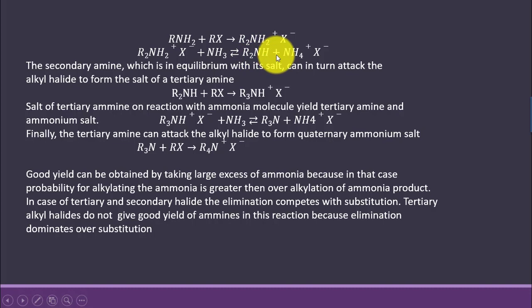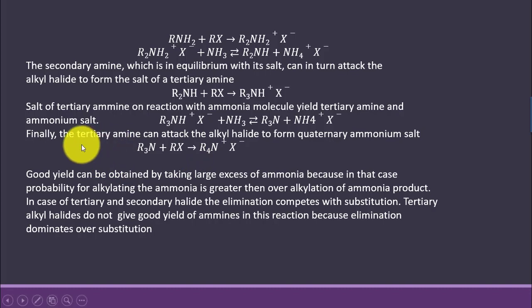secondary amine and ammonium salt, and this secondary amine can be further attacked by another molecule of alkyl halide and form tertiary amine salt, and this tertiary amine that is in equilibrium with its salt can finally be attacked by another molecule of alkyl halide and leads to the formation of quaternary ammonium salt.